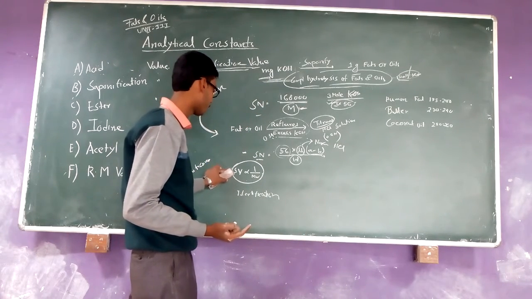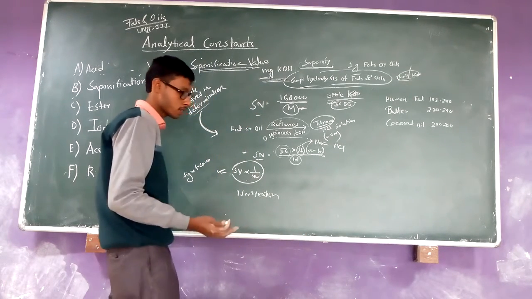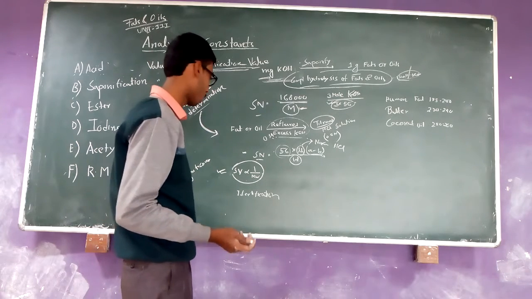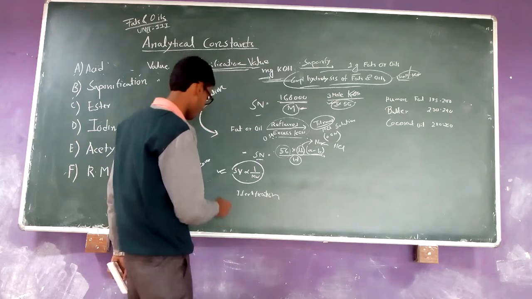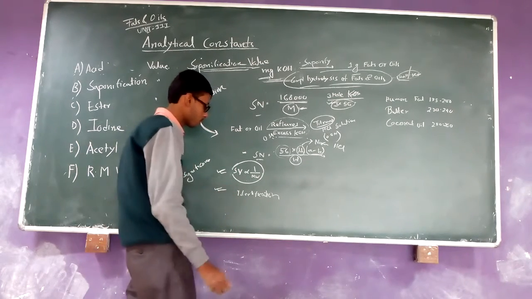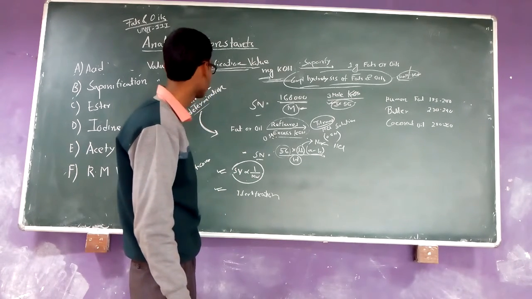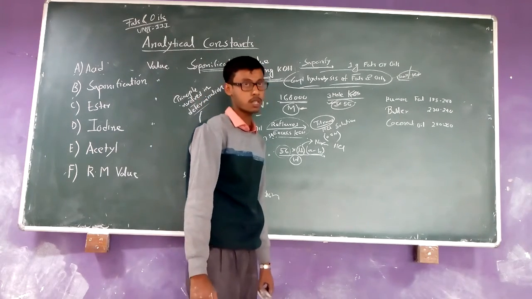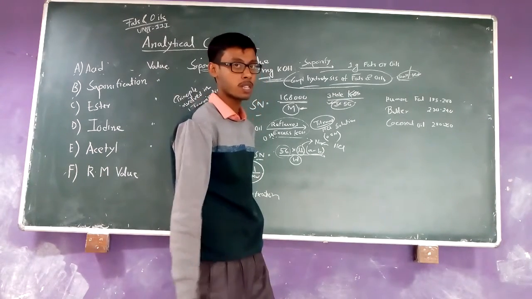The lower the saponification value, the higher the molecular weight of the fats and oils. It is also used for identification, because all fats and oils have a separate saponification number.